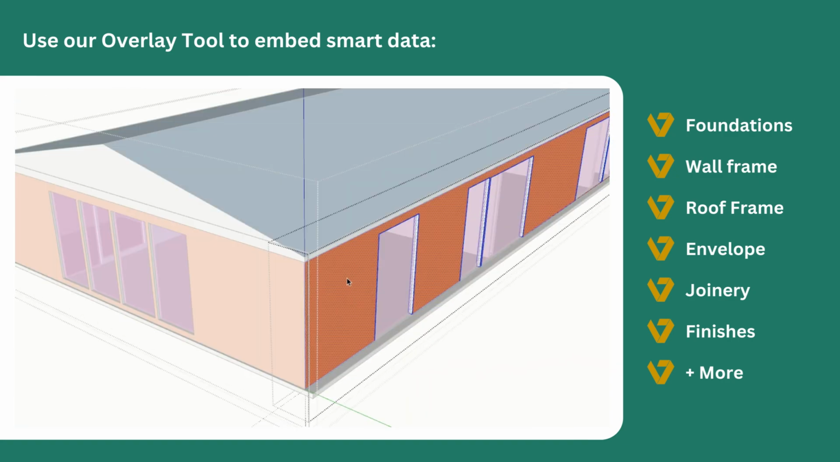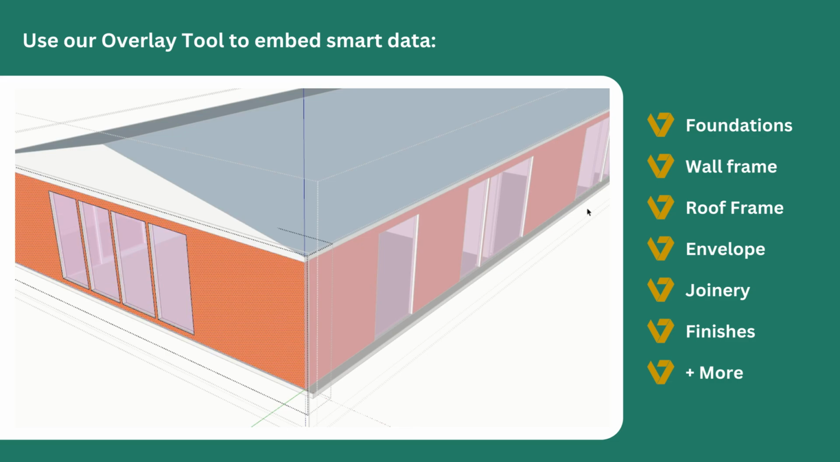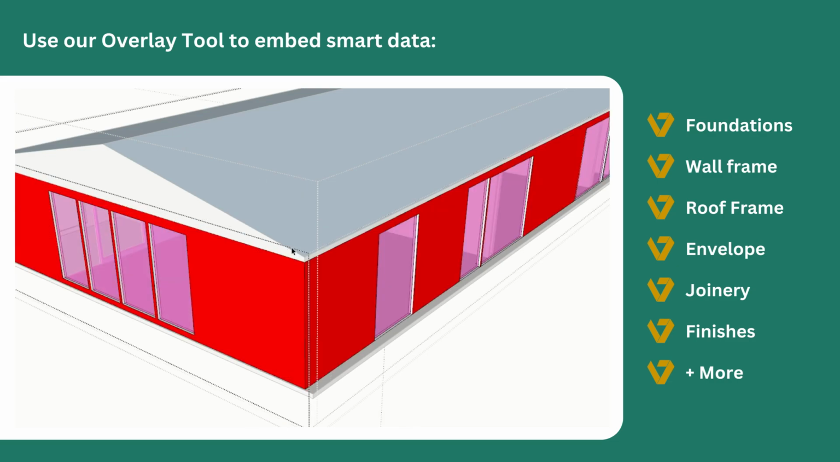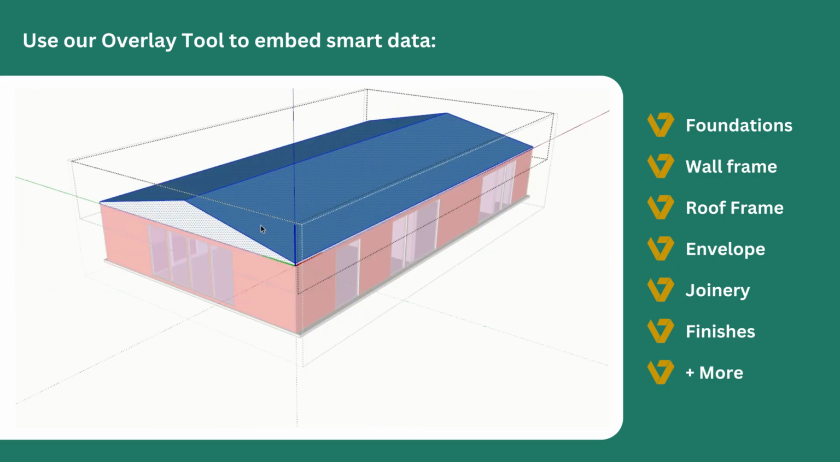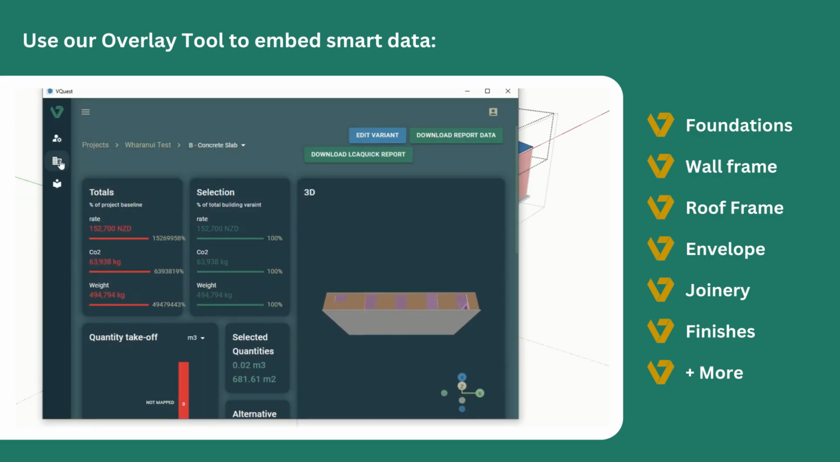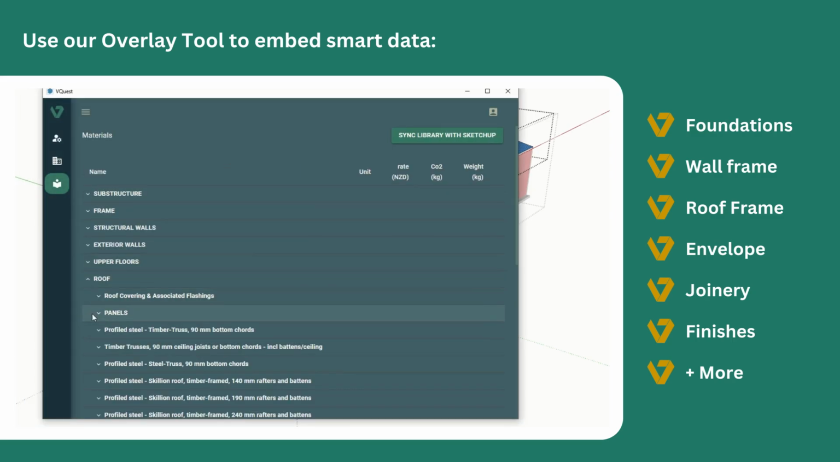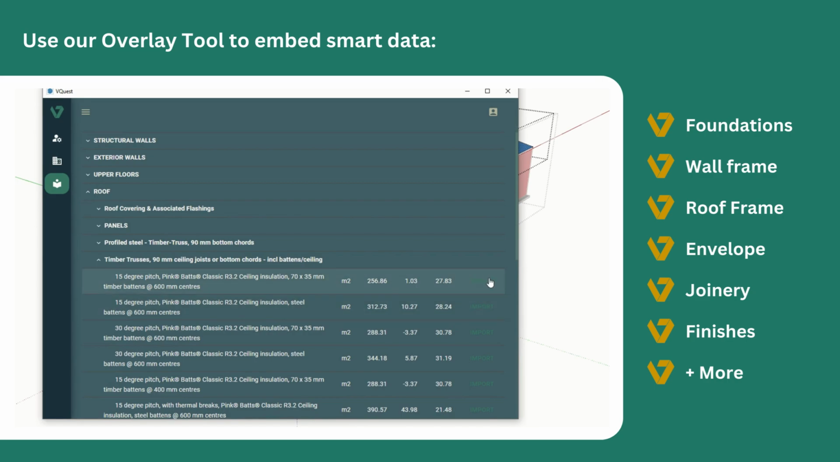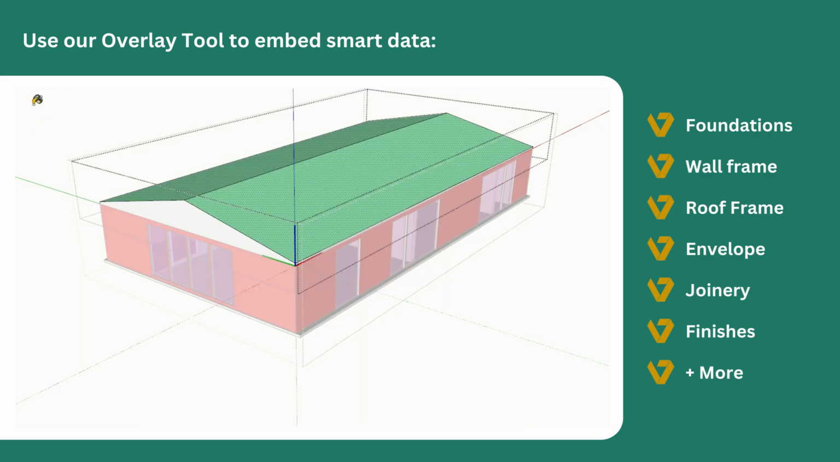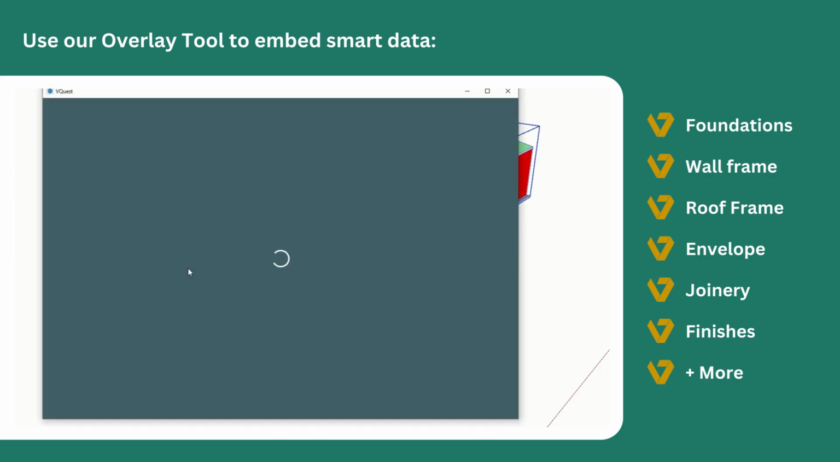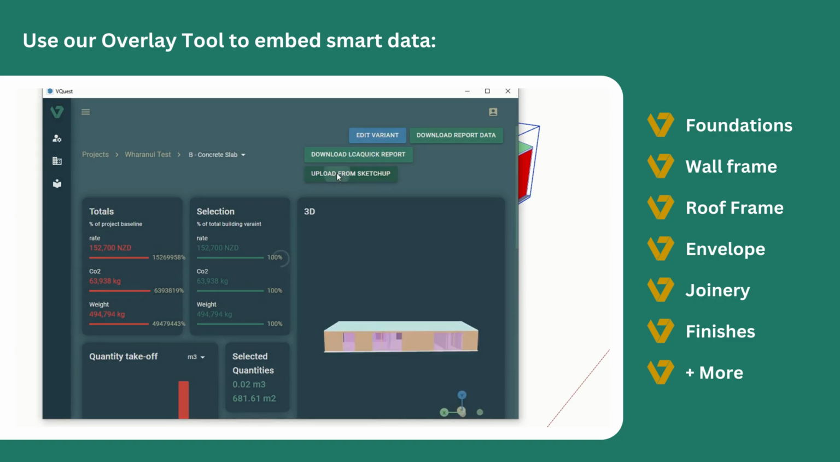With VQuest compatible with Revit, ArchiCAD, or SketchUp, we include the VQuest material library to apply materials to the floors, walls, roof, and any other key elements for the LCA to be developed at this stage of design. At this point, we can generate the LCA quick export.